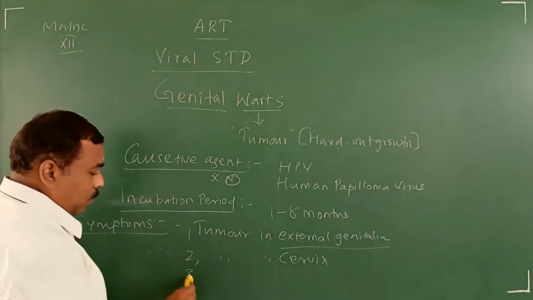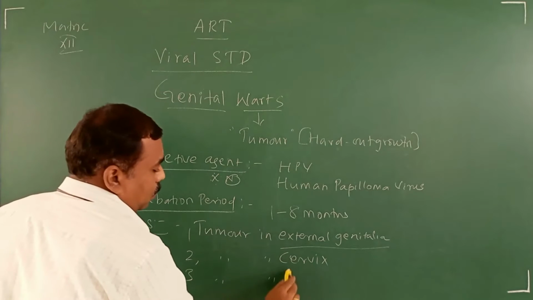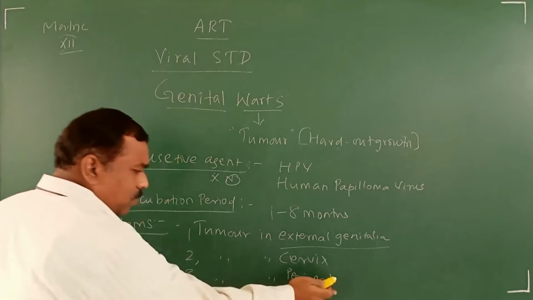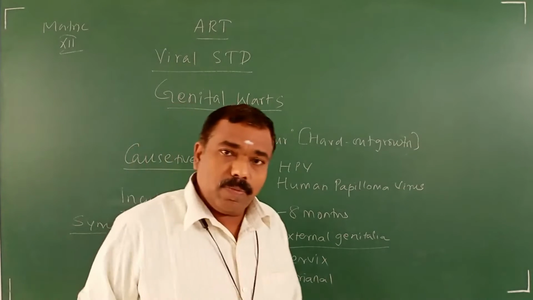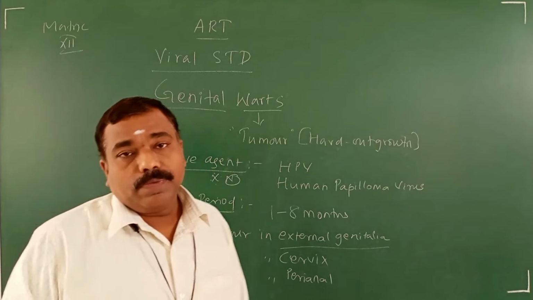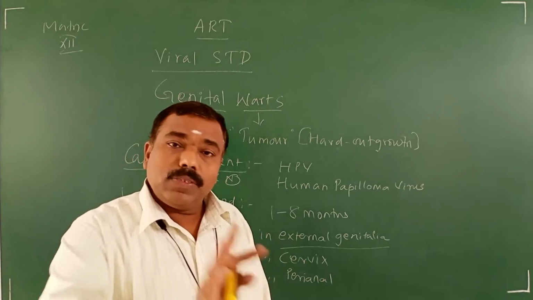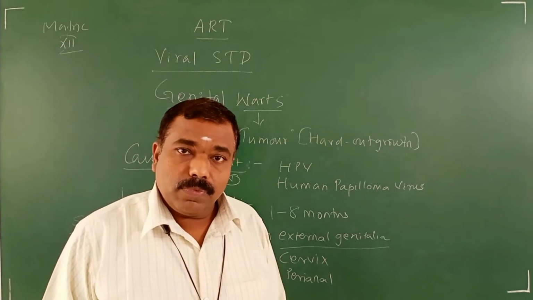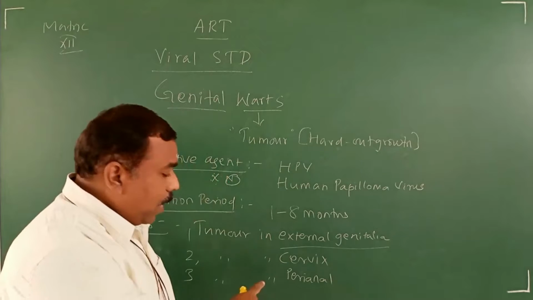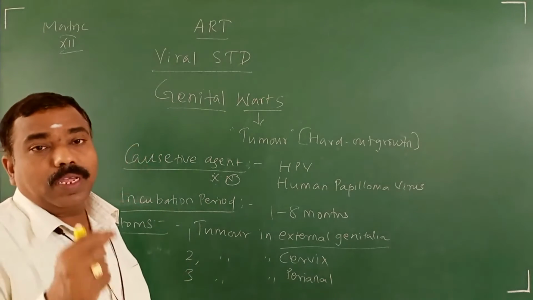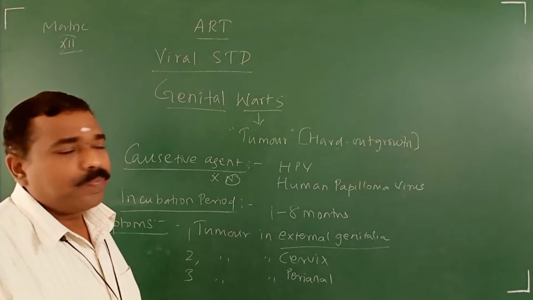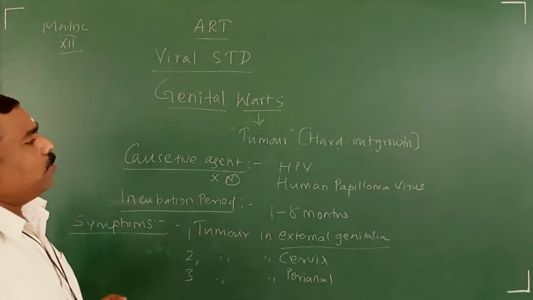And the tumor arises in the perianal part. Anus is the opening of the large intestine to remove the excreta. Around the anal opening is called perianal. Peri means around. Around the anus opening, a small outgrowth, tumor, may occur. That's all about genital warts.